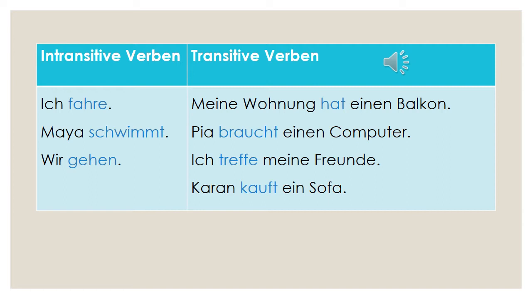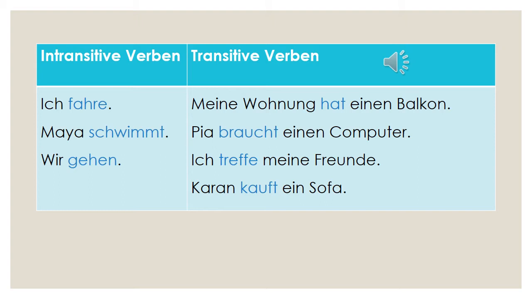Yes, you have guessed it correctly. In the first category, the verbs are quite independent. They do not need an object to complete the meaning. Ich fahre, I am traveling. This sentence does not need an object. Maya schwimmt. Schwimmen, this verb does not need an object to complete its action. The doer is enough. Wir gehen, we go. This gehen also does not need an object to complete the action. The doer is enough. And the meaning is also complete.